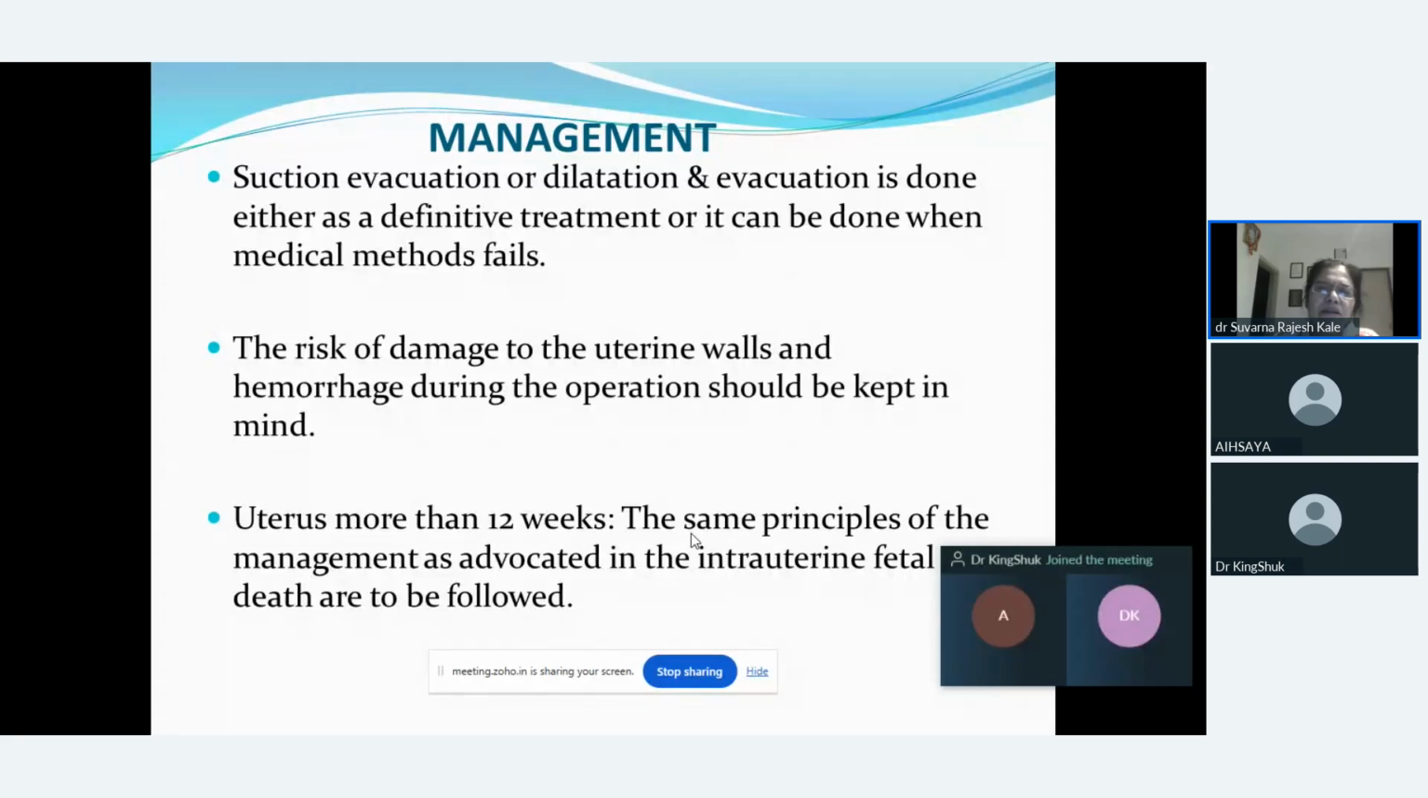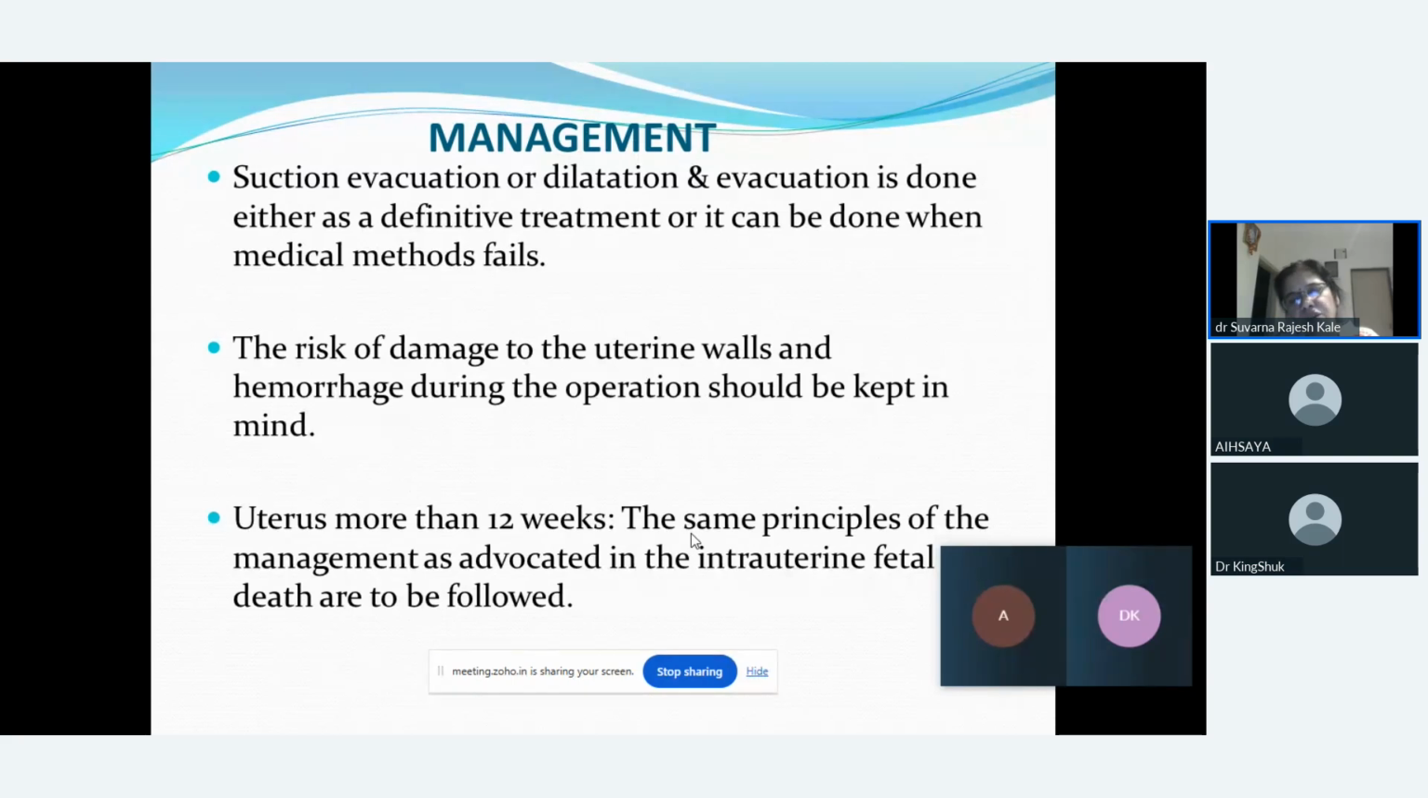Here, the risk of damage to the uterine wall and hemorrhage during the process of operation should be kept in mind, because as the product of conceptus is retained inside, the female has chances of undergoing DIC, that is disseminated intravascular coagulation. So before going for any surgical procedure, we should see that we do not damage the uterine wall, otherwise the female may go into profuse bleeding.